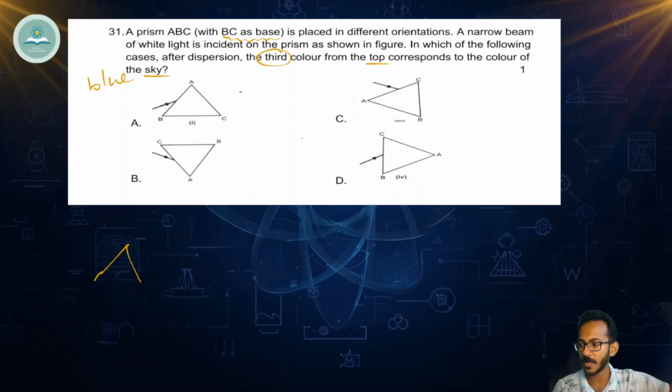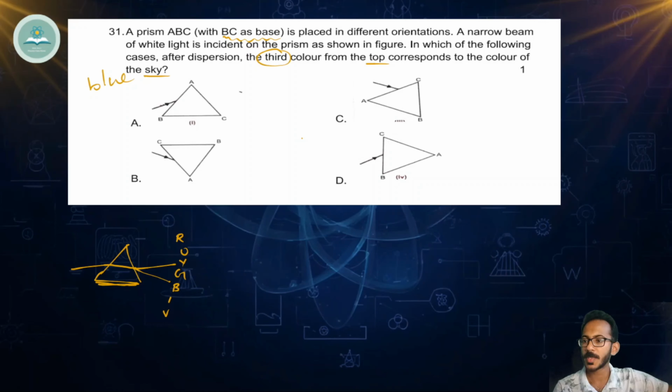When we have a prism, if this is the base of the prism, and white light is coming from here, it will get dispersed like this. On top you will have red, at the bottom you will have violet. Order will be violet, indigo, blue, green, yellow, orange and red.